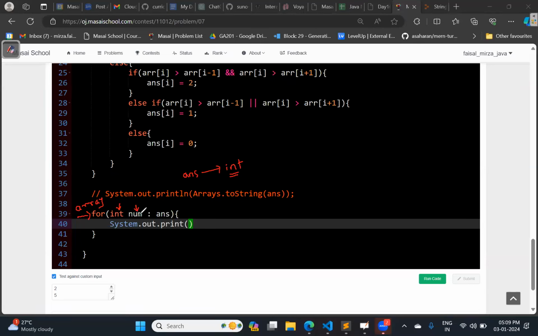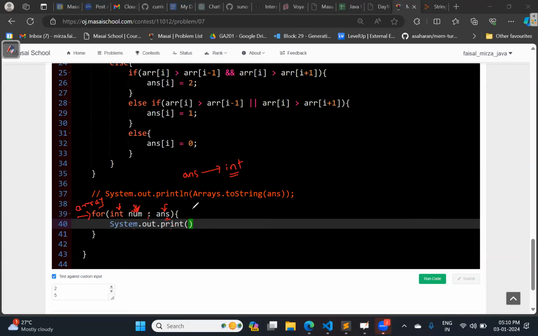Num, or char if the char array is there, or str if the string array is there, you can take any variable. Then colon. After that, write the array variable you are looping over. Then System.out.print or println with the name of the variable you are giving.